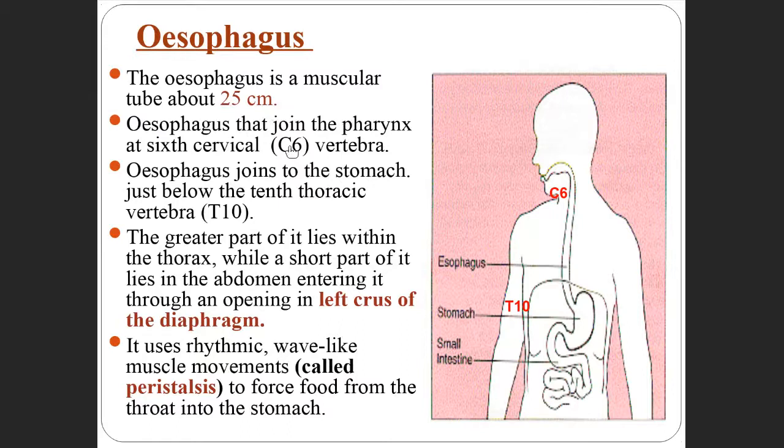From where does it start? Previously we studied that the pharynx extends from where? What is the extension of the pharynx? Where does the pharynx start?